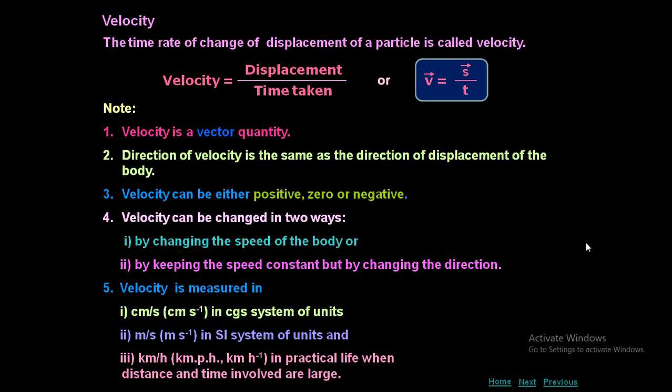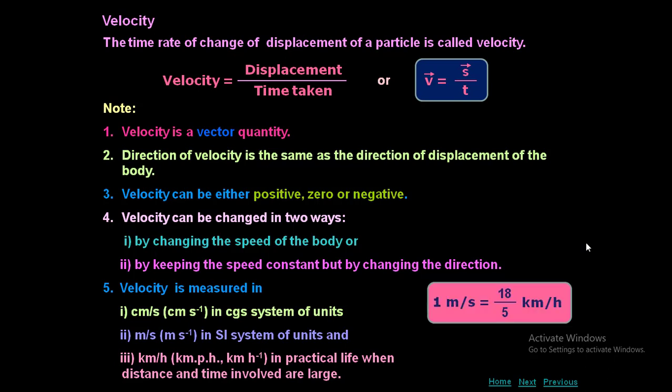So what is the conversion factor between kilometer per hour and meter per second? So 1 meter per second is equal to 18 by 5 kilometer per hour, or simply we can say 1 kilometer per hour is equal to 5 by 18 meter per second. So whenever you are going to convert kilometer per hour to meter per second, we have to use this conversion factor.